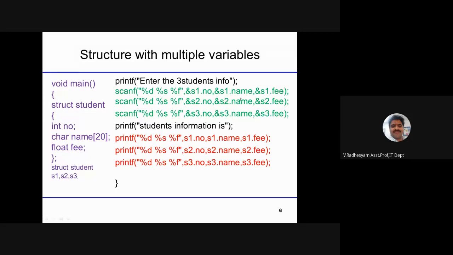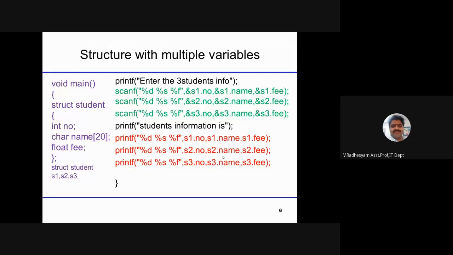Second student, number, name, fee. Third student. 3 students are there in total. The first student information is printed, then the second, then the third. What type of information is it? Number, name, fee. That means a structure with multiple variables.